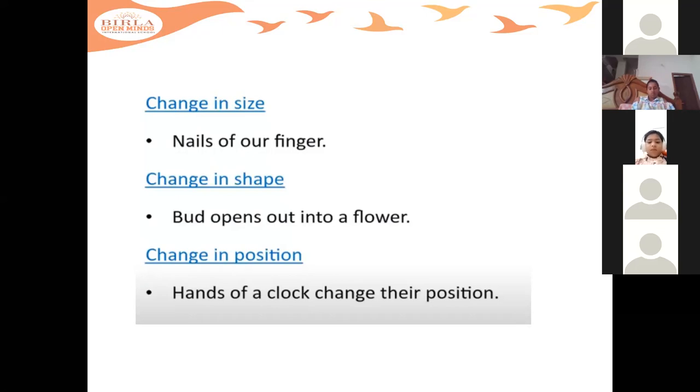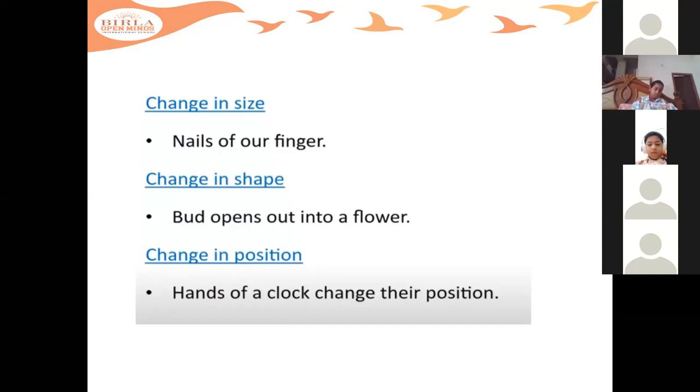A few things together you can see, like for fruits and flowers. A small bud will change its size, its shape, and when the flower blooms, it changes its color also. It will be bright red. A rose will be of so many colors. Okay, now is it clear? A few are desirable, a few are undesirable. Now we'll see the last one, change in position.